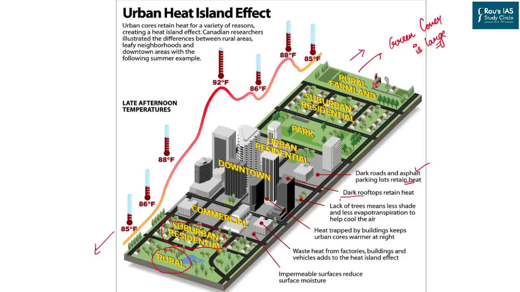They have dark rooftops, they have lack of trees, they have heat trapping buildings, they have waste heat from the factories, buildings, vehicles and others, and they have impermeable surfaces which reduce the surface moisture coming up. So all these reasons. And this diagram clearly proves that the central part is forming the higher temperature.